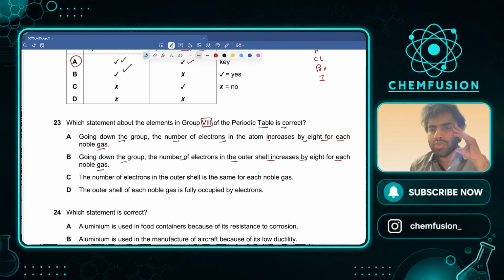Isn't the two the same? Okay. In the outer shell, increase by 8 for each noble gas. Not really, because पहले वाला हीलियम है, उसके ऊपर उस पे 2 होते हैं. अभी जाके देखते हैं, रुको मैं आपको दिखाता हूँ.